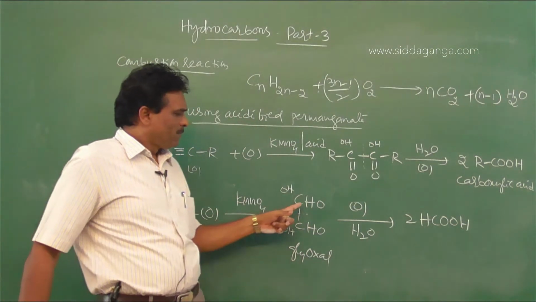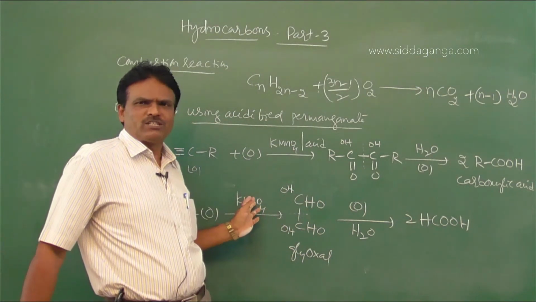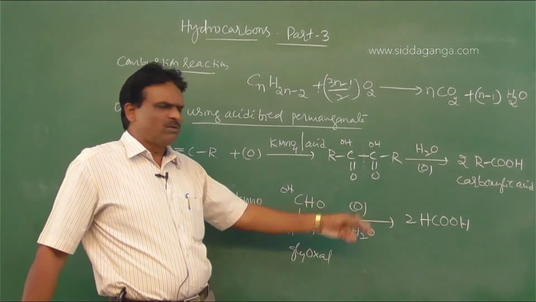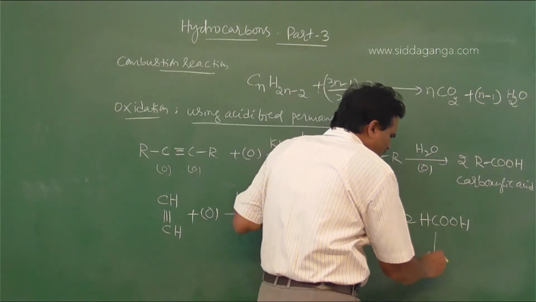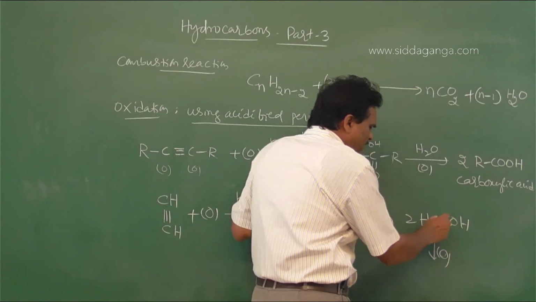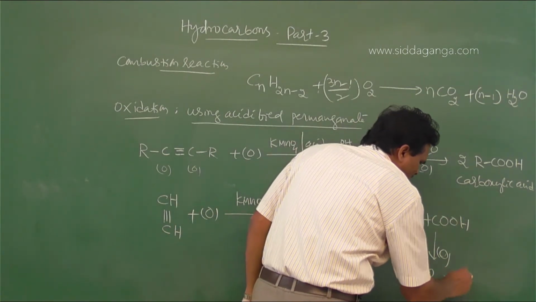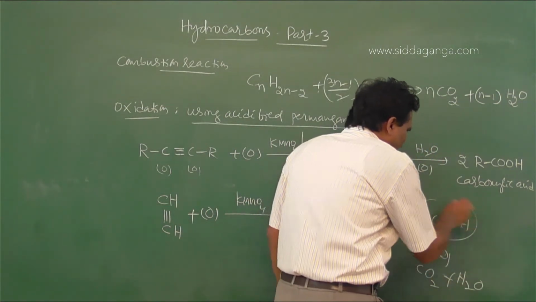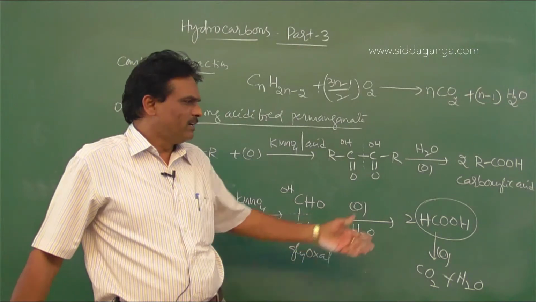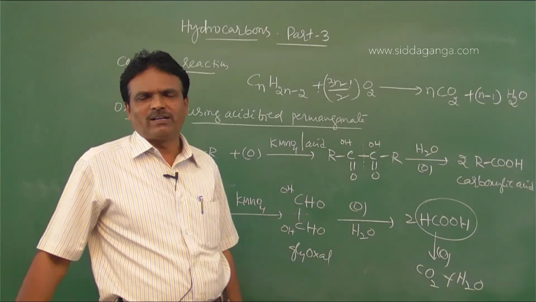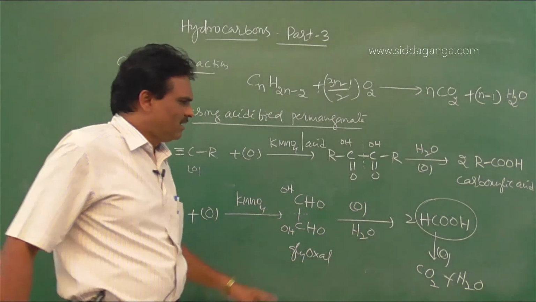Clear? But if glyoxal is subjected to mild oxidation, it is converted into formic acid. Since KMnO4 is a strong oxidizing agent, the formic acid is further oxidized by KMnO4 and converted into CO2 and H2O. We know that formic acid contains a potential reducing group, namely the aldehyde group. That is why it is further oxidized to carbon dioxide and water. Clear? This is another reaction.